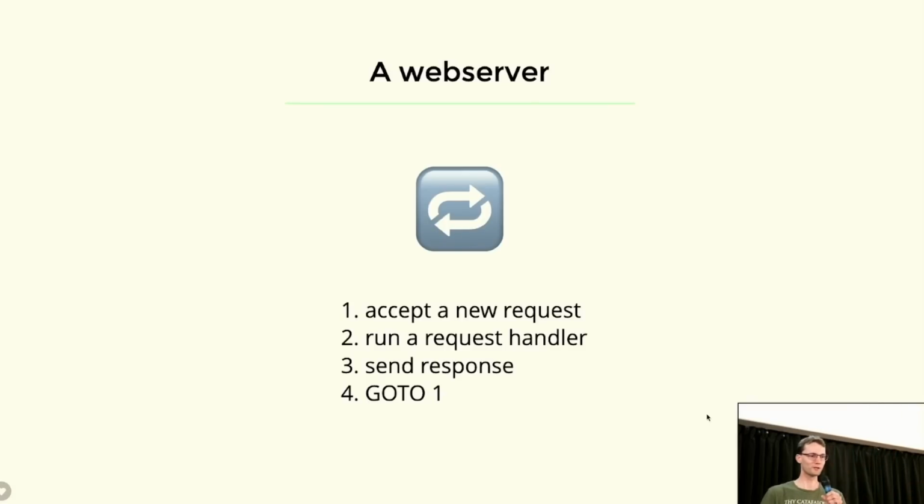Well, really a web server should be simple, right? It's accept a request, we run some sort of code on that request, we get a response, we send that out. Go to one, right? The only special thing about Nia here is that this run the request handler part is Roc code. But from your perspective, this Roc function is just CFFI. You don't need to know anything about Roc. We're just calling a foreign function. It's going to take a request, it's going to return a response. But this picture becomes much more complicated when you deploy it into the real world.